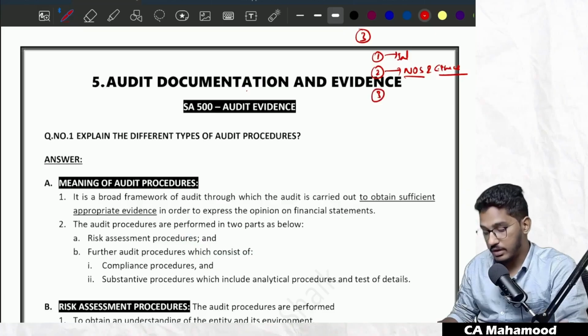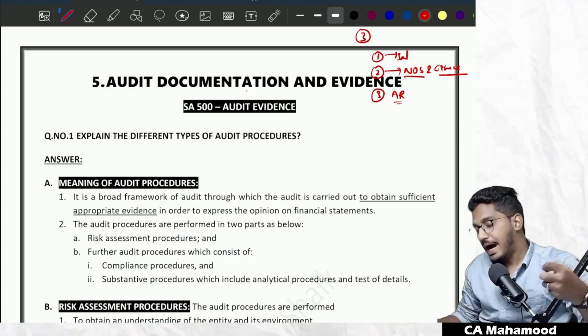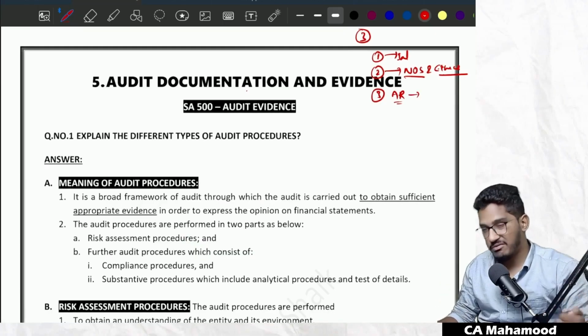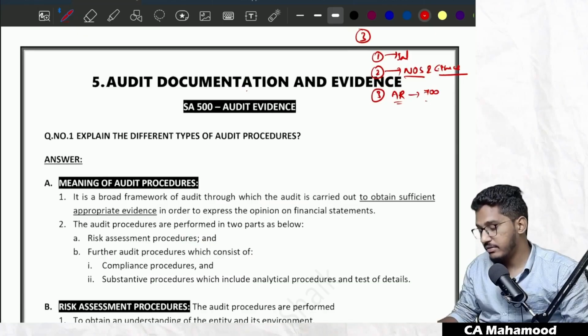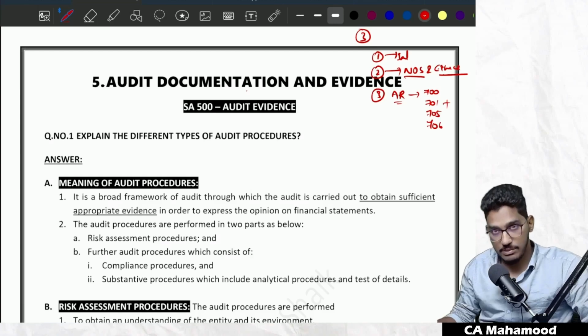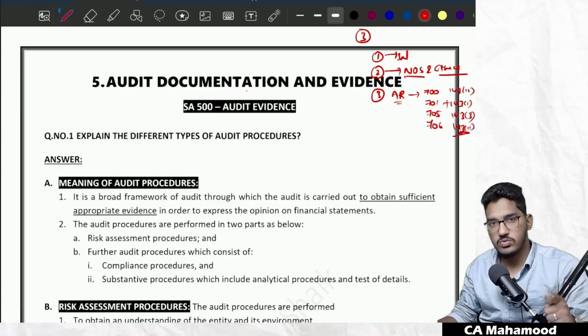Then we have revised the most important chapter, audit reporting, which is actually a comprehensive chapter, a bigger chapter and important from the examination perspective. In this chapter we have actually revised 4 standards. 700 we have revised, 701 we have revised, 705 we have revised, 706 also we have revised. Along with that, a few sections of the Companies Act also we have discussed. 143 subsection 12 we have discussed, 143 subsection 1, 143 subsection 3 and 143 subsection 11. The reporting requirements under all these sections we have understood.